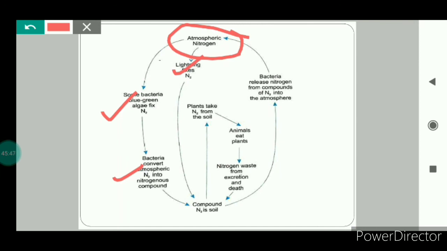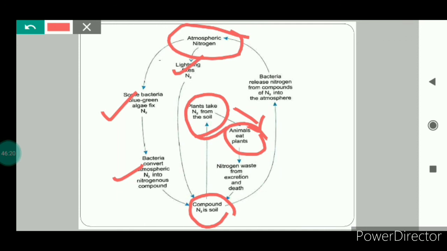So the nitrogen present in the atmosphere is converted into usable nitrogenous compounds that can be used by the plants for making proteins. When animals feed on the plants, they also get the proteins.